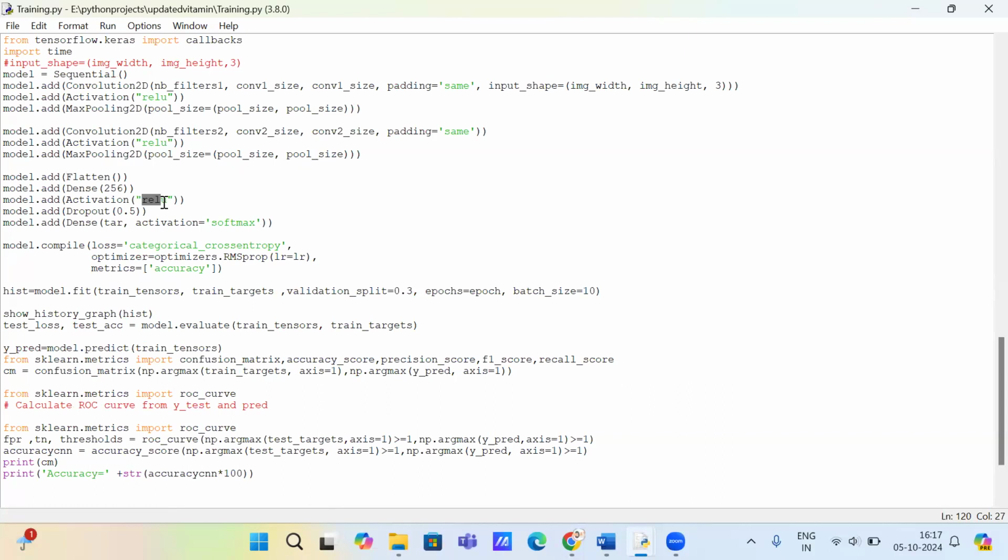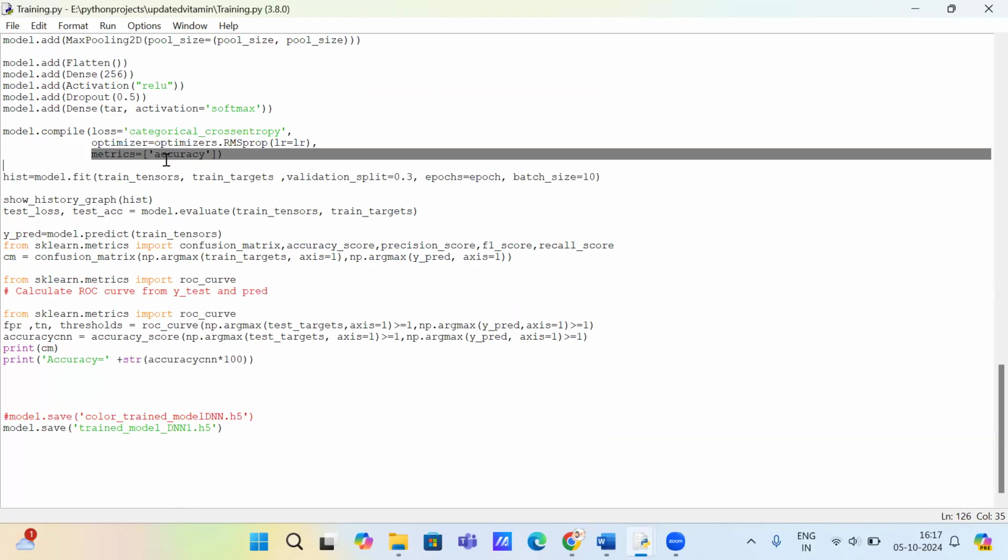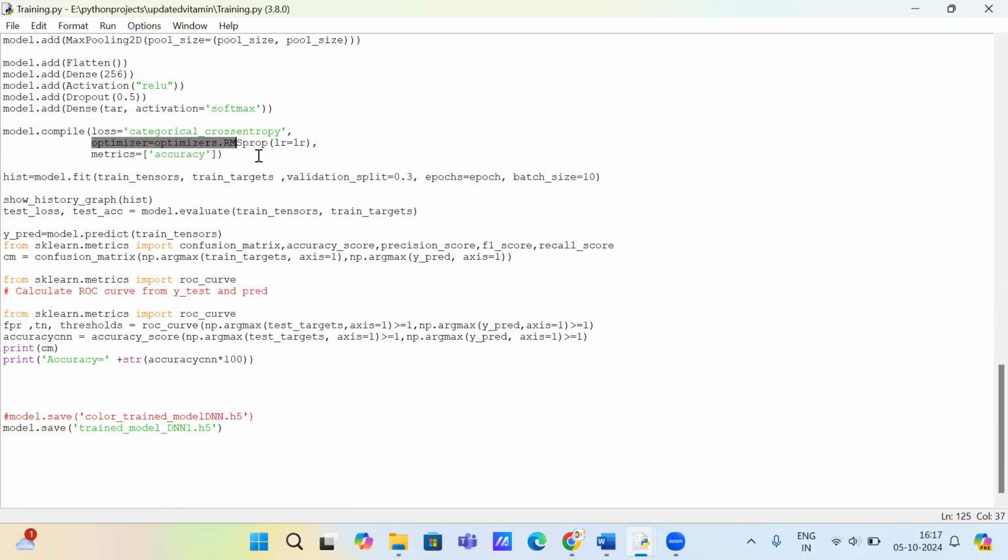ReLU is abbreviated as rectified linear unit. If the input is negative, it will take it as zero, and if the input is positive, it remains unchanged. For activation, we used softmax for classification purposes. model.compile is used to describe accuracy by mentioning the parameters, optimizer RMSprop, where LR stands for learning rate.